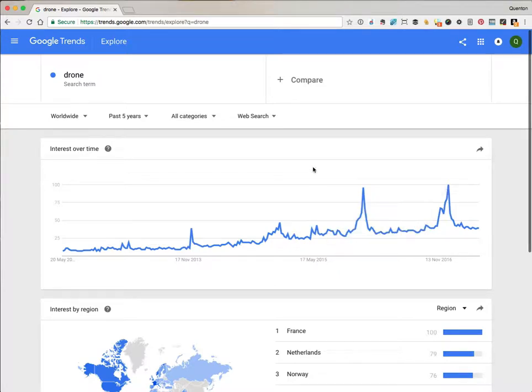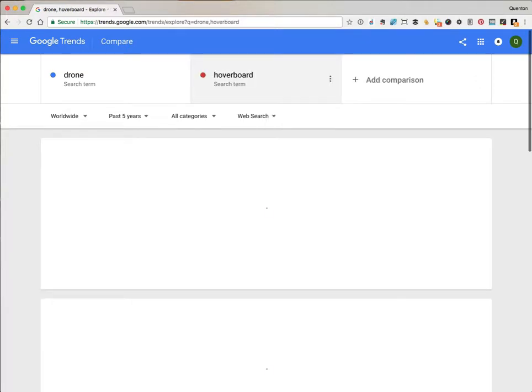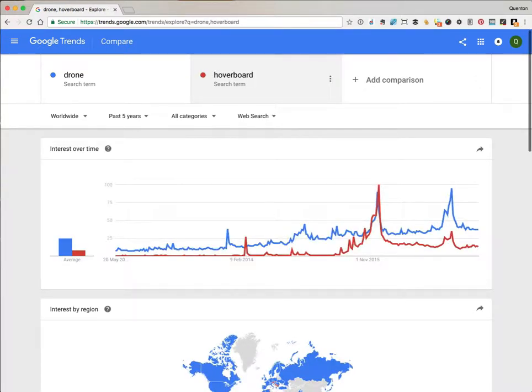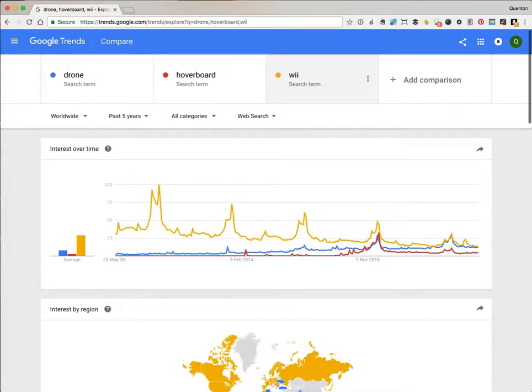Let's compare it with a hoverboard. Now we can see a big peak at Christmas 2015 for the hoverboard, but it's much more subdued at Christmas 2016. So that's looking a bit like a trend whose time has passed. Let's compare it with an older product, the Nintendo Wii. We can see that historically the Wii has been a much bigger term than a drone. But with drones increasing in popularity, and the Wii now getting a bit long in the tooth, they're just about crossing over now.